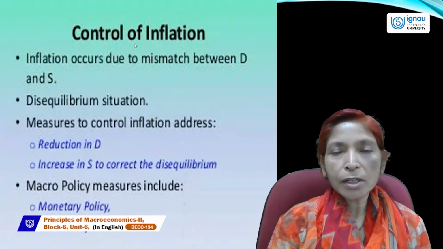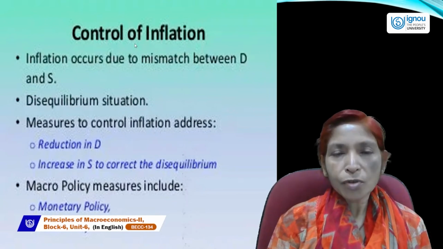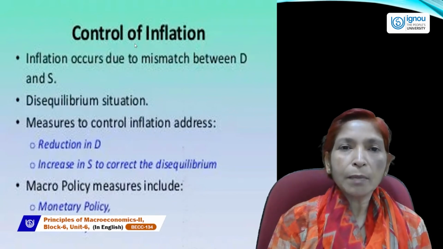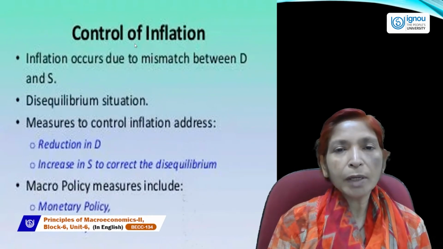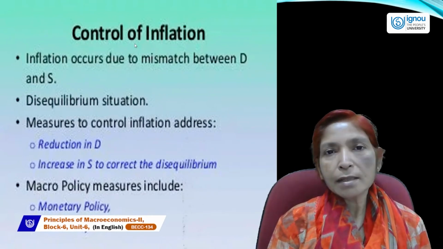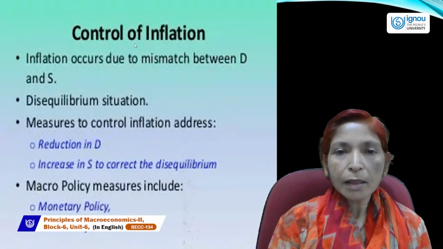Inflation or deflation generally occurs in disequilibrium: if aggregate demand is more than aggregate supply, inflation exists, and if aggregate demand is less than aggregate supply, deflation exists in the economy.